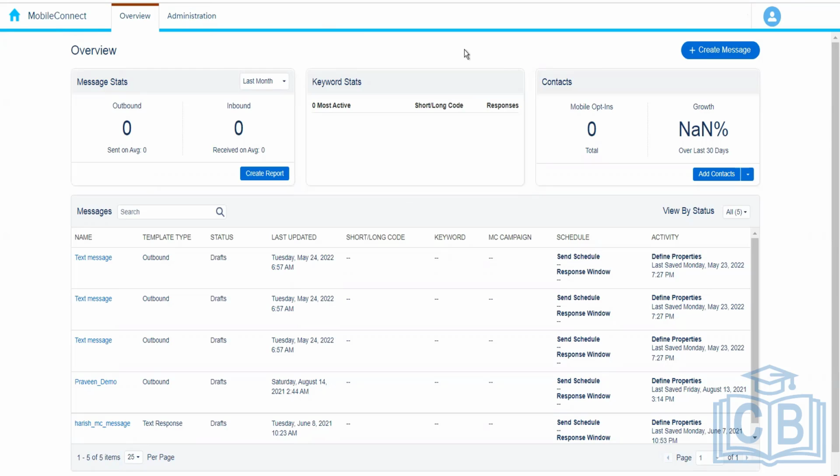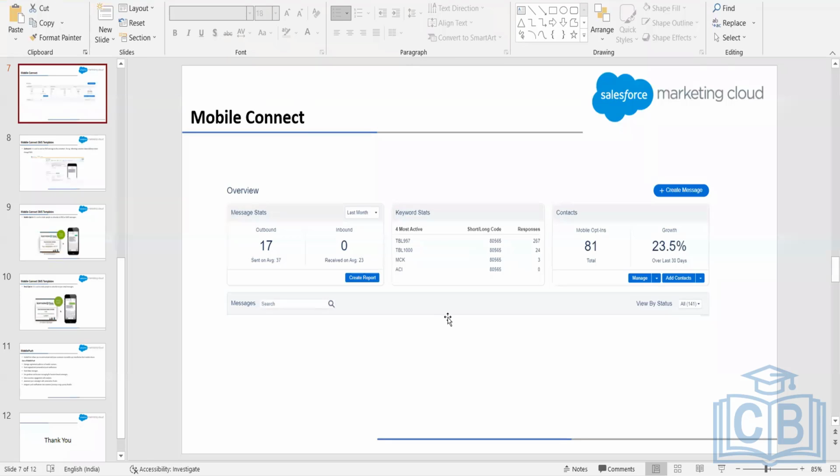Now we can create as many keywords as we want. I think the limitation is 1,000 keywords per shortcode. I'm not sure about the exact number, but I think it is 1,000 or 10,000. So those many keywords we can create for a particular shortcode. Now, once we associate, it means that this particular SMS message is in relation with this particular campaign.